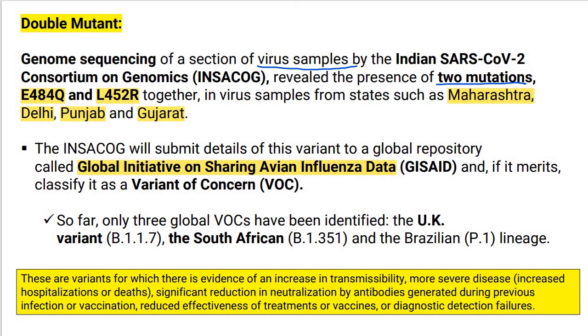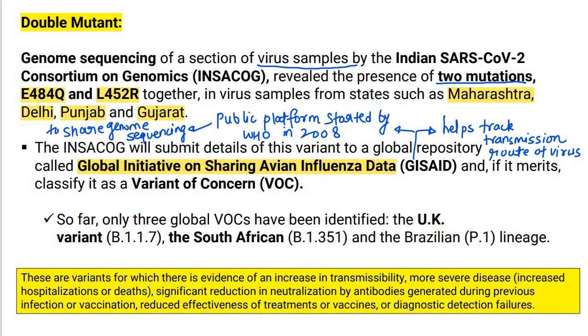Now what is GSED? अब ये GSED क्या है ये समझते हैं. So when we talk about GSED, it's a public platform started by WHO, that is World Health Organization, in 2008 for countries to share the genome sequences. It was created as an alternative to the public domain sharing model, and its sharing mechanism took into account the concerns of member states by providing a publicly accessible database designed by scientists for scientists to improve the sharing of influenza data. It helps to track the transmission route of the virus. Okay, so that is why this report will be submitted to the body which was created by WHO in 2008.